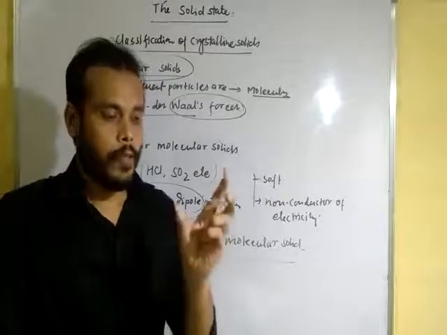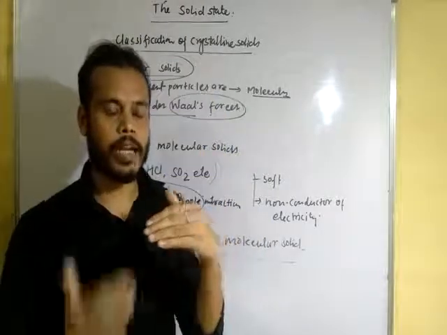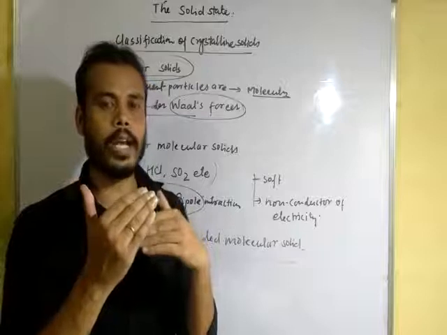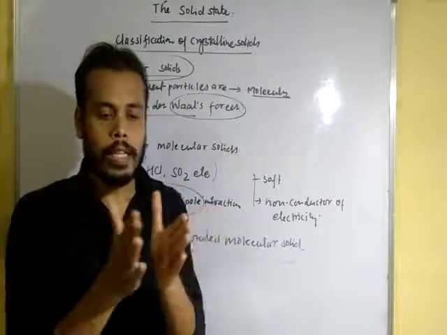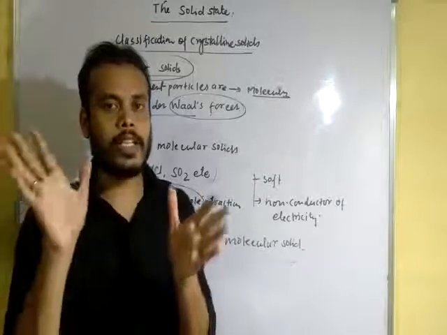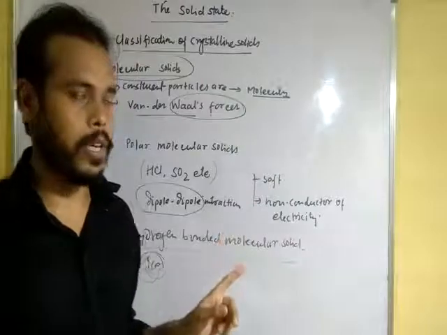Due to this, when one molecule attaches to another molecule, the force acting between the hydrogen and the oxygen atom of the other molecule, represented by a dashed line, is known as hydrogen bonding. And hydrogen bonded molecular solids is